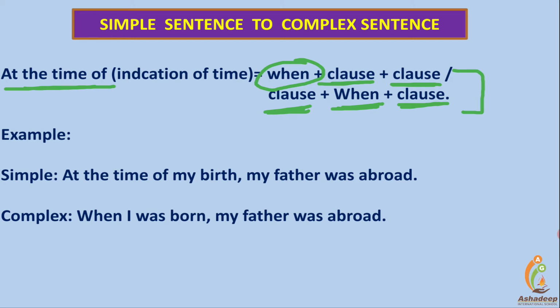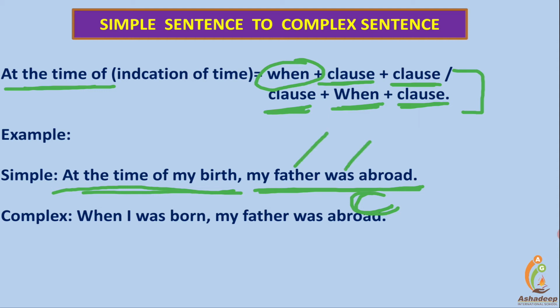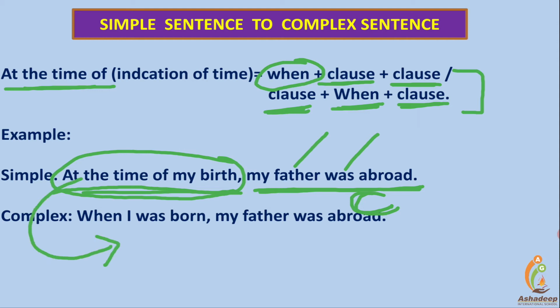Here is an example. See, at the time of my birth my father was abroad. Now the latter one is a clause. My father was abroad, it's a clause, with subject and verb. At the time of my birth, it's a phrase. To make it complex, this phrase will be converted into a clause with subject and verb. So it is connected with when, since the phrase shows the time, and when is a time-showing conjunction.